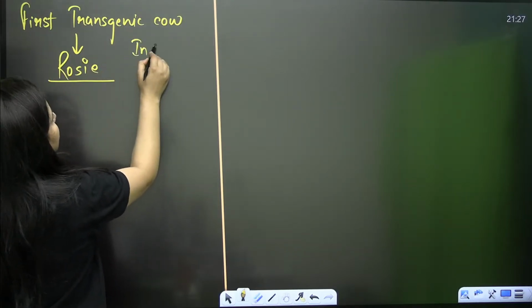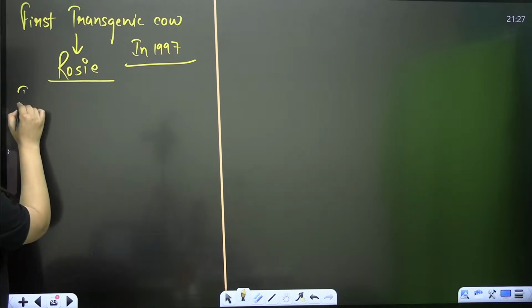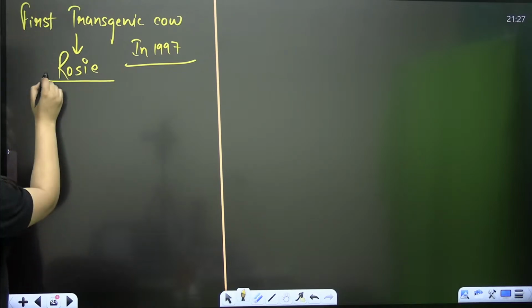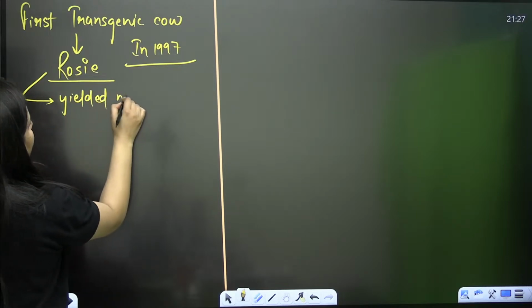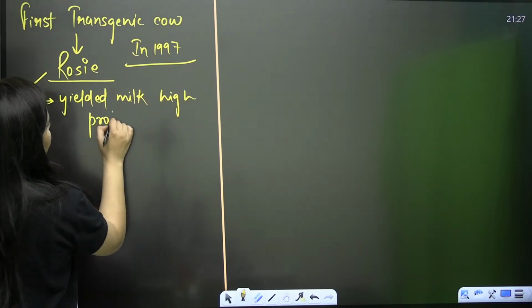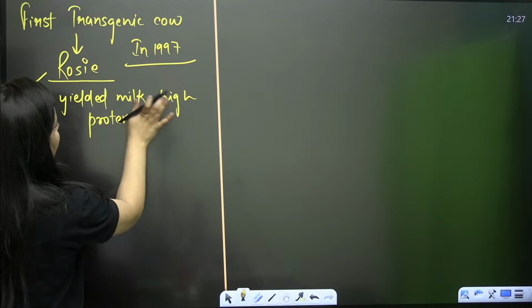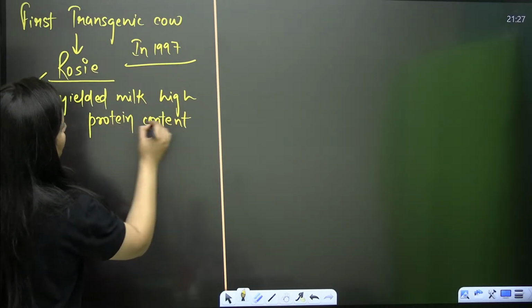It yielded milk with high protein content, and it is more nutritious than human milk.